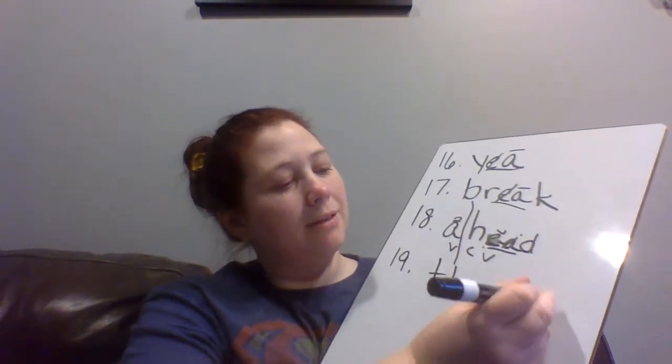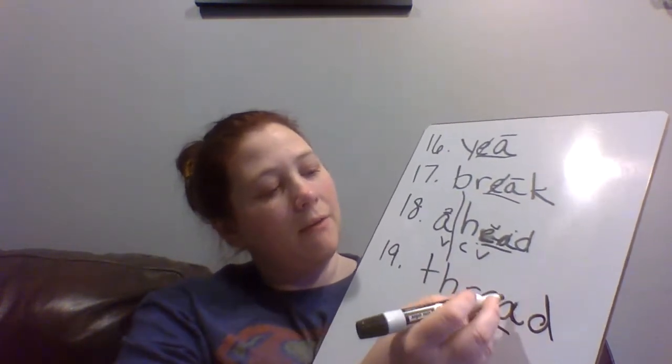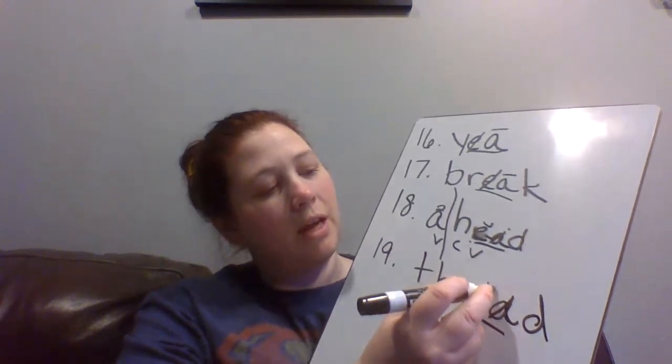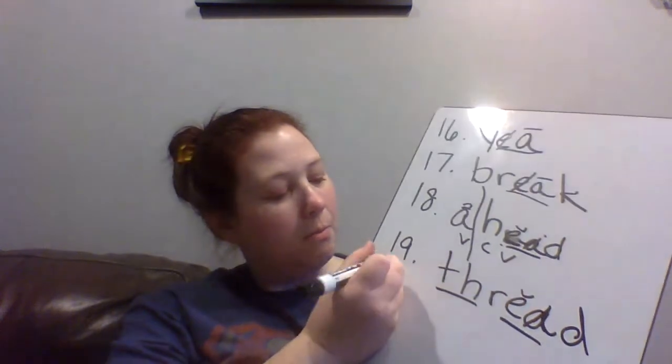Number 19, we have thread. Oops, that's an A, and then our D. We're going to underline our EA digraph, thread. We're going to cross off our A, put a breve on top of the E, and underline our TH digraph there.